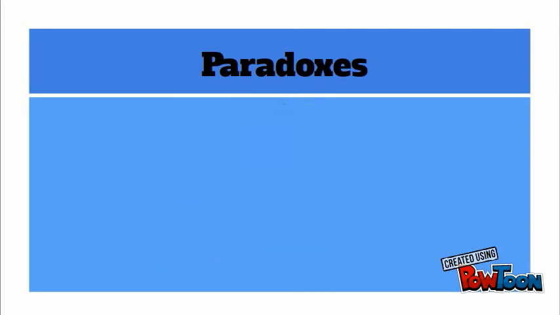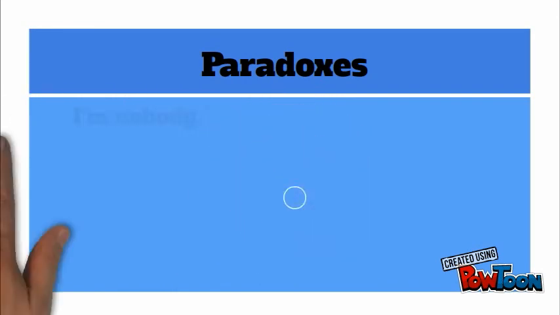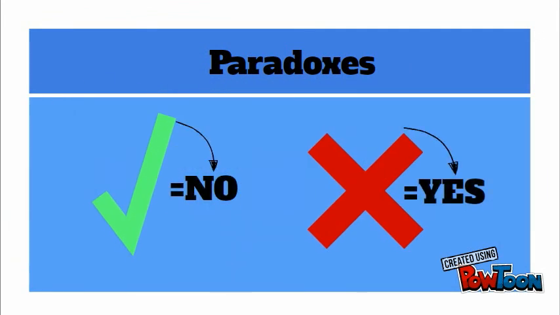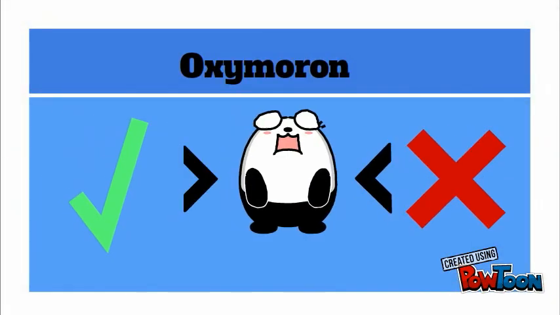Another example of a paradox is when someone says, I am nobody. If they even say something, they are someone, but since their identity is not proven or validated, they are nobody. They are somebody. The third example of a paradox is a little different. The example is the answer to this question: no? If you say no, then the answeree will not know if you're saying yes, the answer is no, or no, the answer is yes.